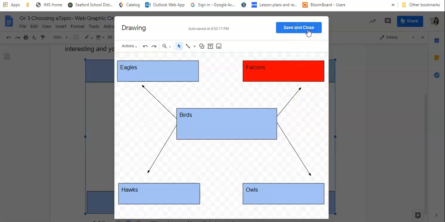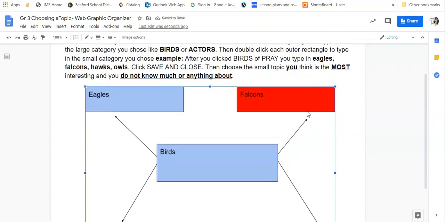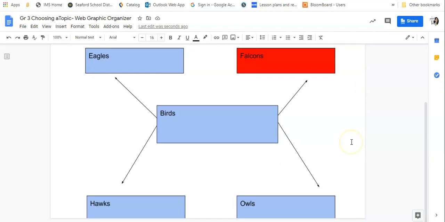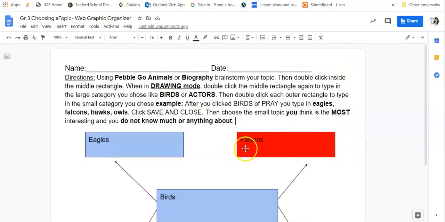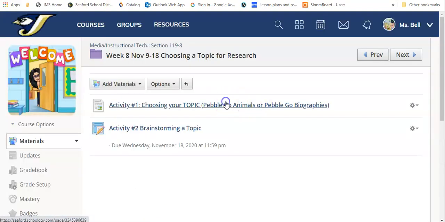And sorry, it's complicated. This is one of the few times I've used a Google drawing like this to make a graphic organizer. So you just click save and close. If you have any issues doing that, just remember which one you would choose as your topic if you can't highlight it, because we're going to be going back in and you're actually going to start researching the one that you pick, okay? And if you get confused, look at the directions here, and remember, you can also back up, and you can go here and then back up one more time, and then you have your directions here too.